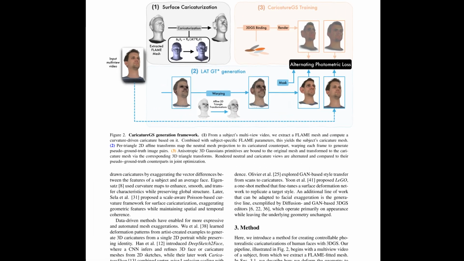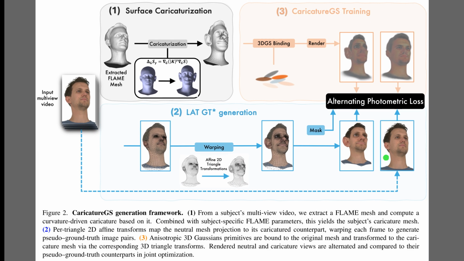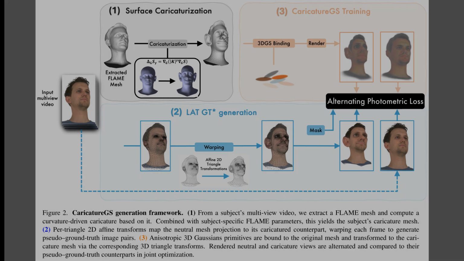Figure 2 breaks down the framework into 3 logical steps. In the top left, step 1 extracts a standard face mesh from the video and geometrically deforms it to create the caricature shape. Because we lack real photos of this exaggerated face, the bottom blue section generates synthetic training data by warping the original video frames to match the new geometry. Finally, the top right illustrates the training process, where the model alternates between real images and these synthetic pseudo-ground truth frames to learn a high-quality 3D avatar.